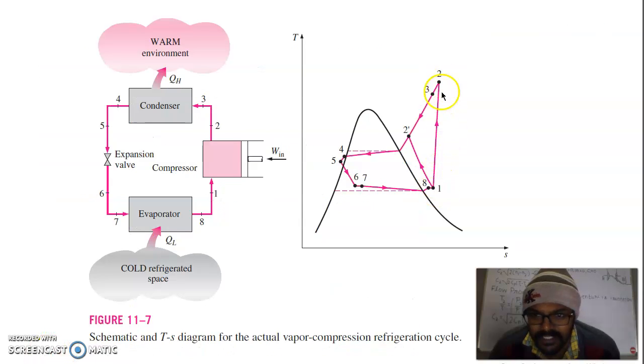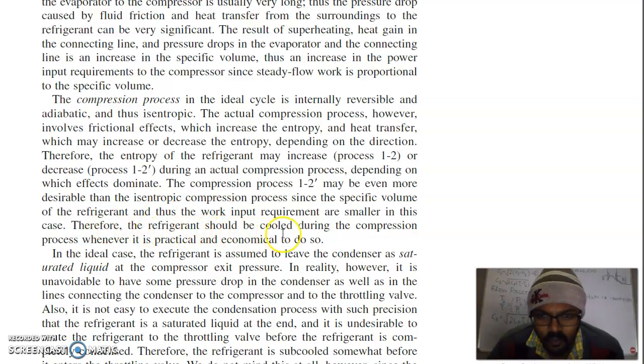So in the ideal case, it should be isentropic, but the actual process is either 1 to 2 with an increase in entropy, or it can be a decrease of entropy from 1 to 2 dash. Therefore, the refrigerant should be cooled during the compression process wherever it is practical and economical to do so.